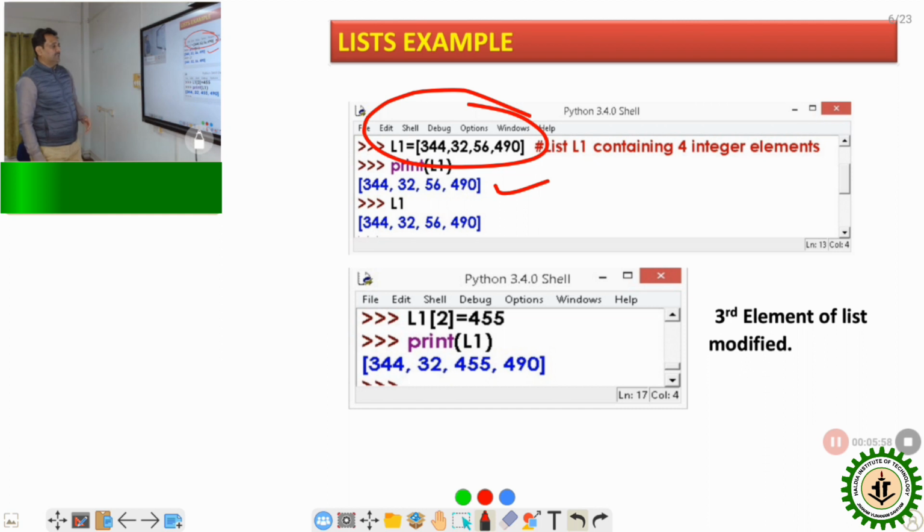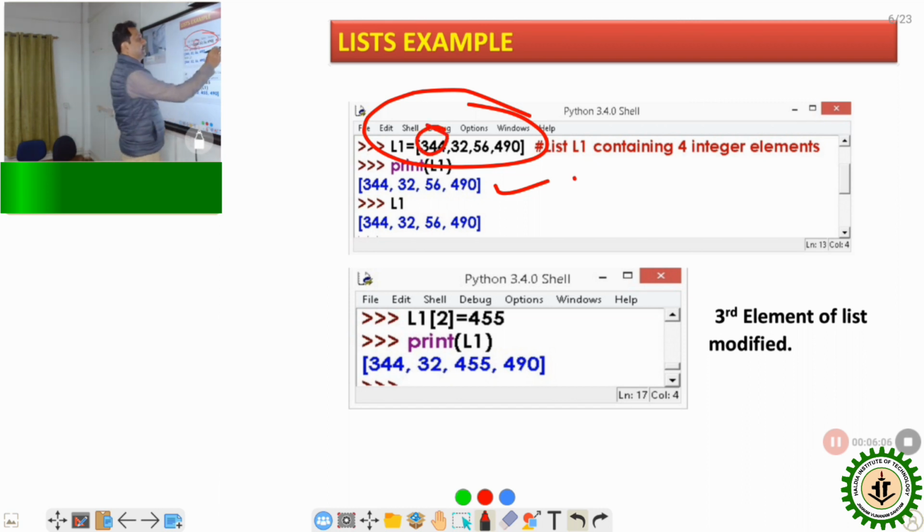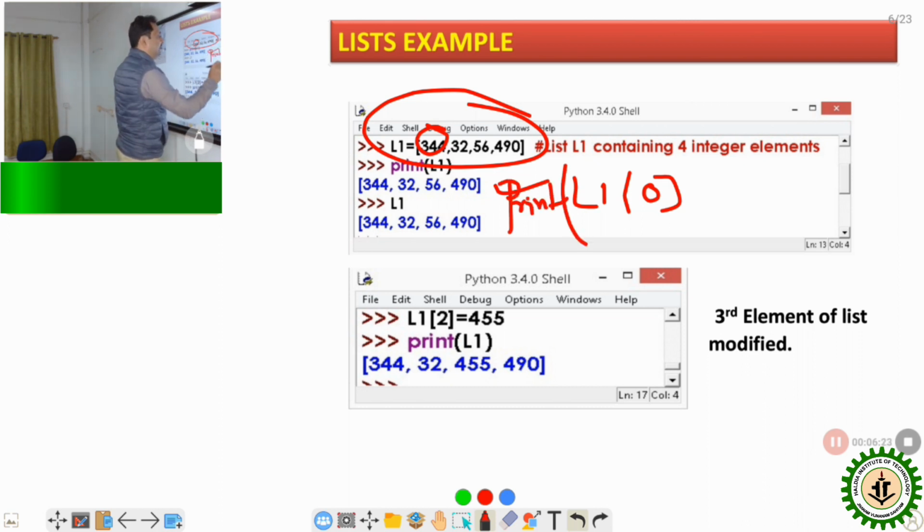Now, suppose I want to access this value. What will happen? Just write the name of the list, L1, and the index of the value we want to access. This value is indexing 0. Now if I print this one, what will be the output?